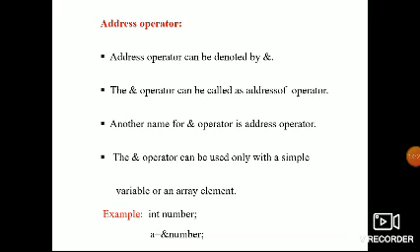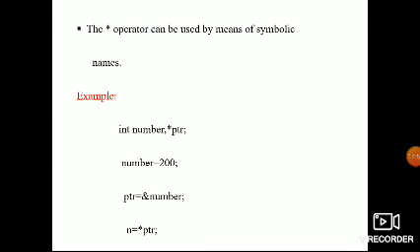For example, int number and a is equal to the address. Here the pointer has to be declared. For the pointer, int star a, and then a is equal to address of number. In the previous example, int number, comma, pointer, where pointer is equal to address of number, this is an address operator.